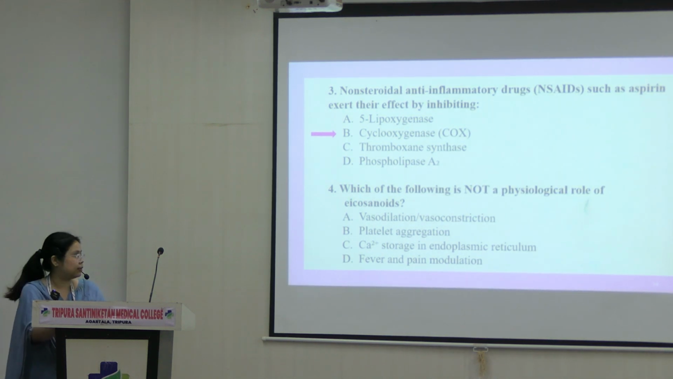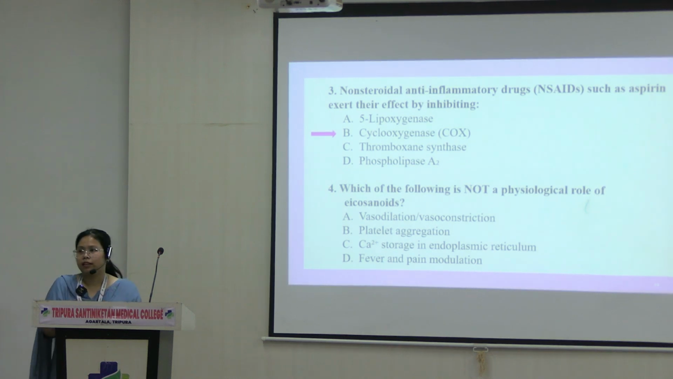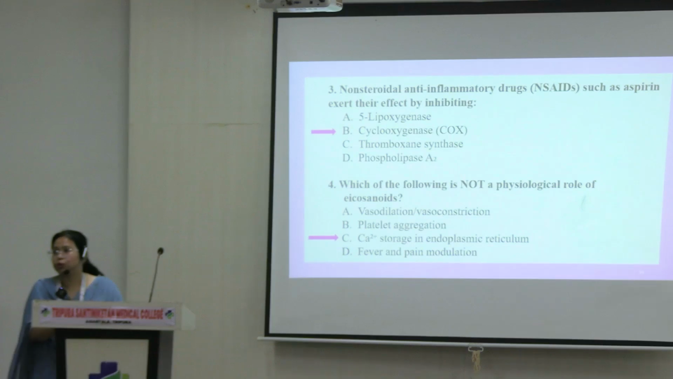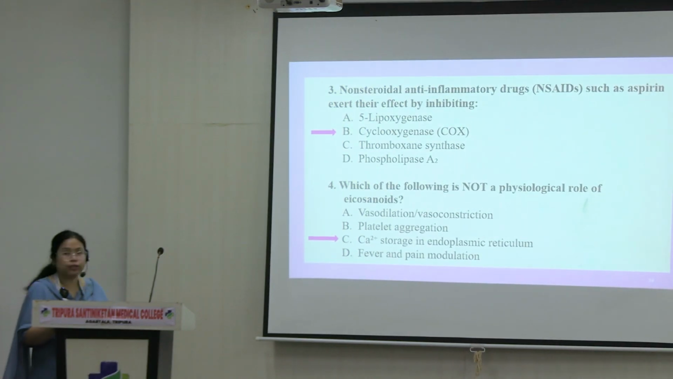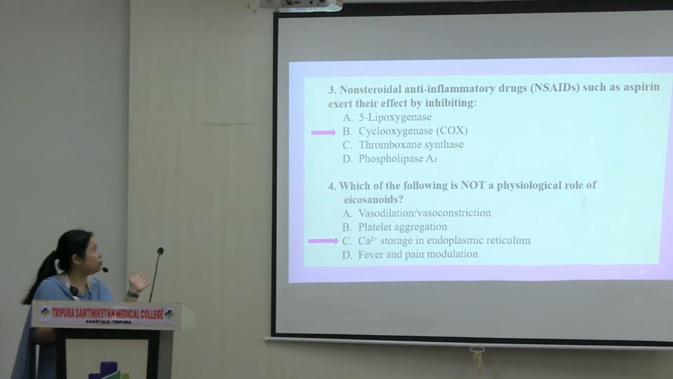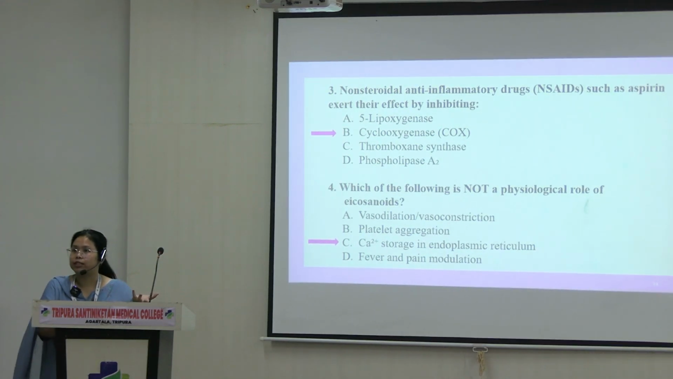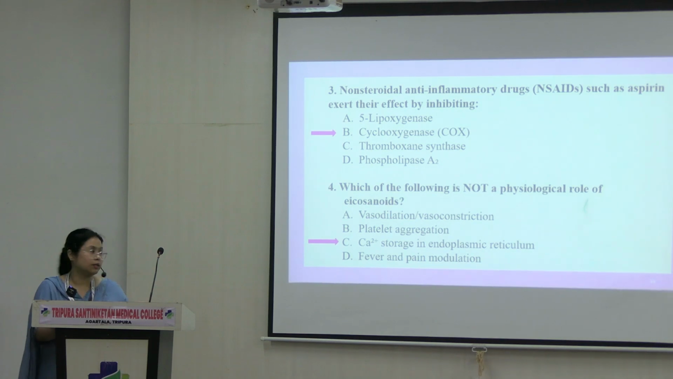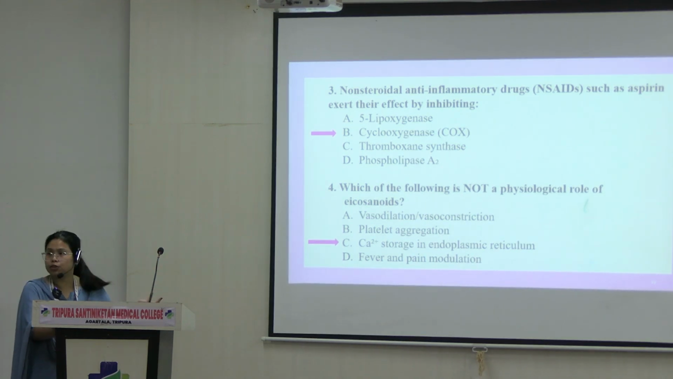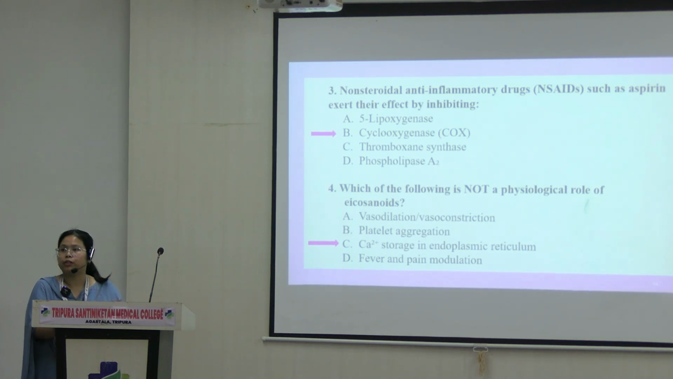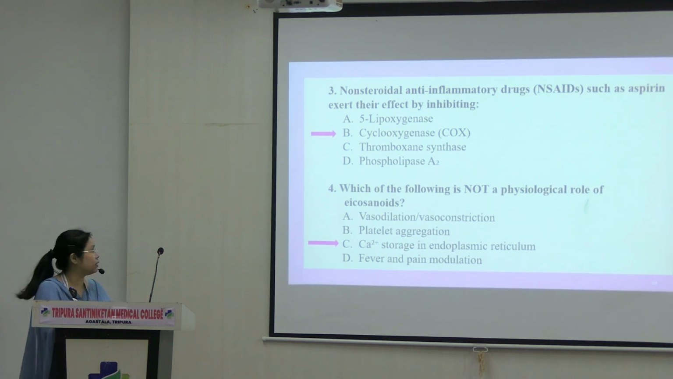Please clap for them as well. The answer is C, calcium. I have not talked about calcium storage. They do vasoconstriction and vasodilatation. That's why some prostaglandins will increase BP, some will decrease the BP. Okay, platelet aggregation, thromboxanes, fever and pain modulation. We have talked about these. We have not talked about calcium. You know the answer. You're not telling me the answer.